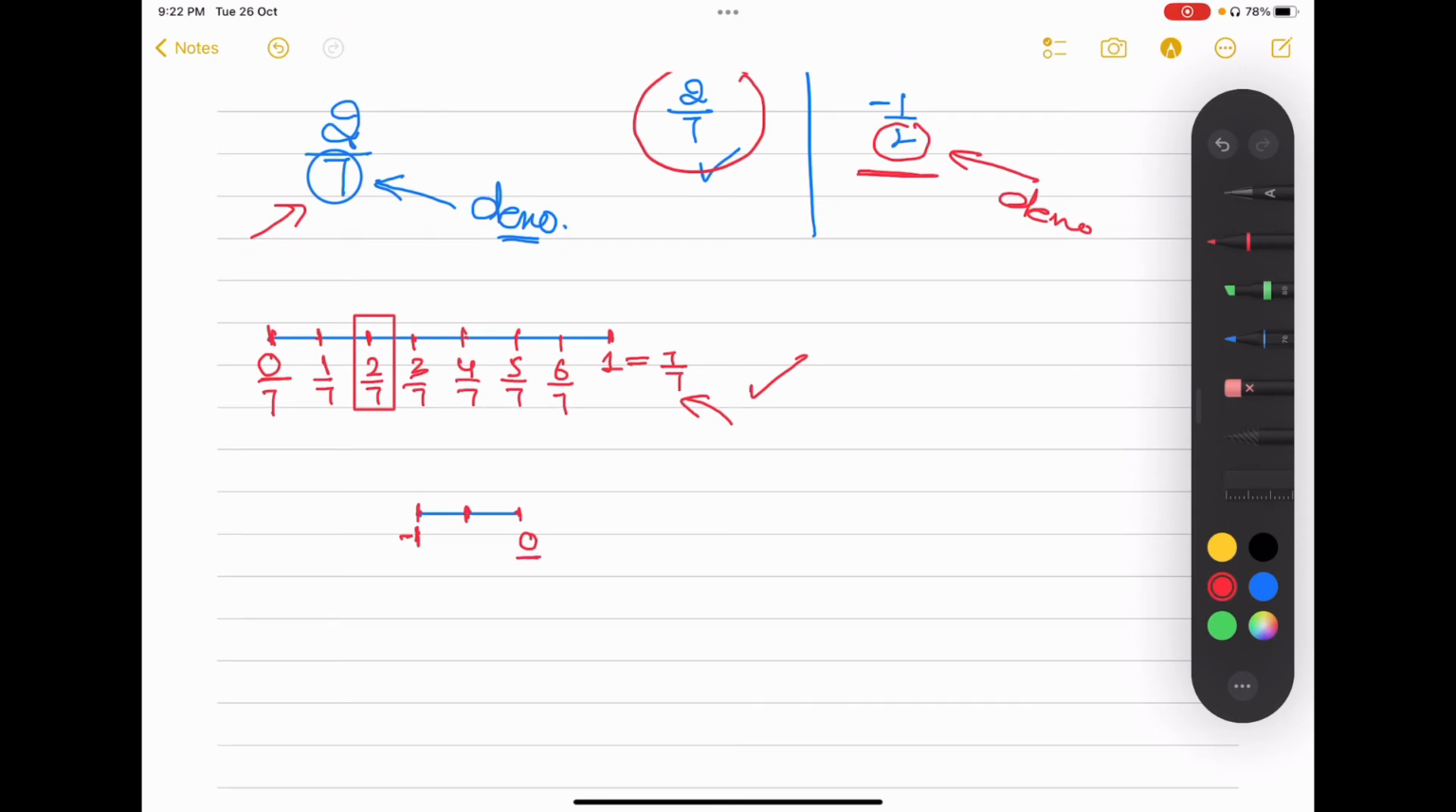So 0 can be written as 0 over 2 and negative 1 can be written as minus 2 by 2. So what is this? This is negative 1 by 2, because it is on the left side of 0 over 2. So you can also show this like that. Okay, so this is the representation of negative numbers on a number line, right?